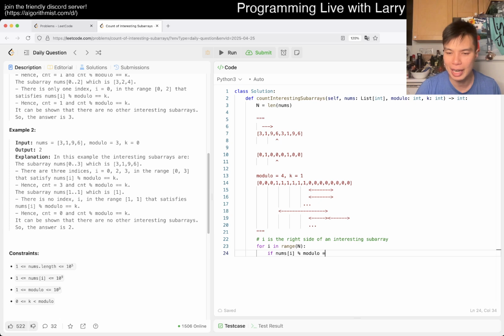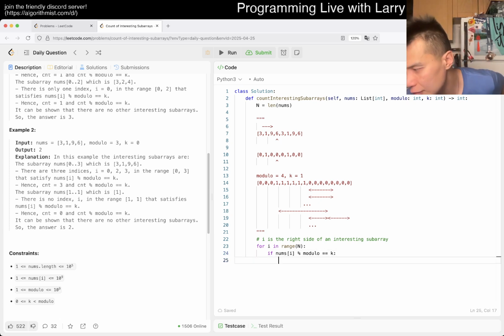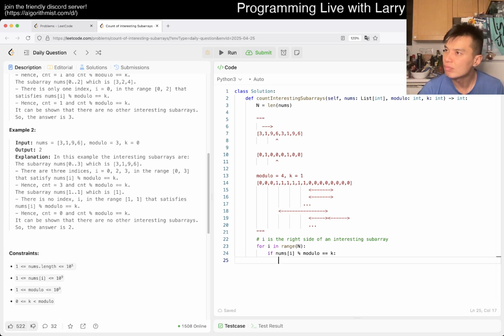Modulo is equal to k. Then what? Then this is an interesting index, right? So maybe we write... how do I want to represent this? I'm trying to think about it. We talked about all these ideas, and there are a couple of ways you can represent this as a data structure in code, either an array, a lookup table, something like that. I'm just trying to think what would be the cleanest way, right?